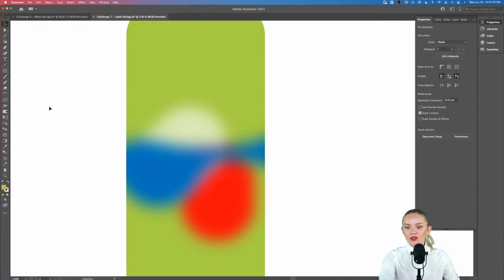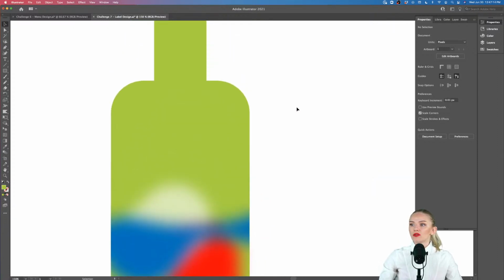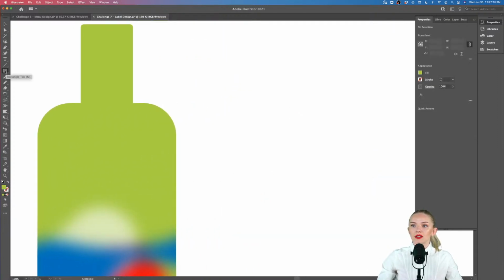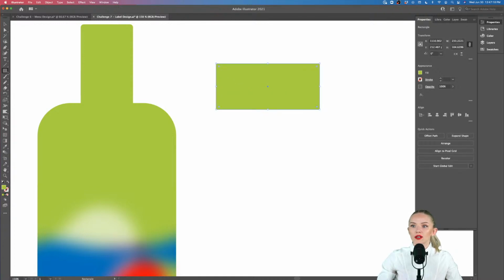Okay, in order to make round corners, you have to go into the stylized option. So to make round corners, what you do is you can use the rectangle tool, or you can also use the rounded rectangle if you like, but both work. And here you can use the direct selection to select the corners that you want to round. For example, I'm going to select the top left one and the bottom right one. Holding shift, I'm going to select the second one, and now I can drag them both towards the middle and round the corners that way.